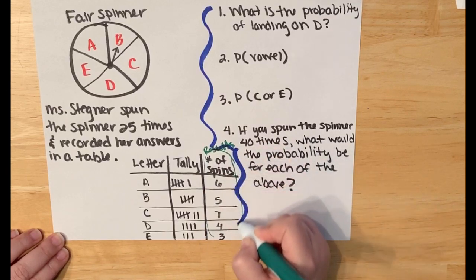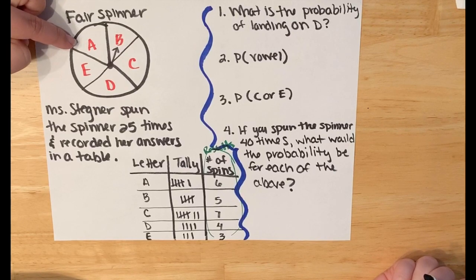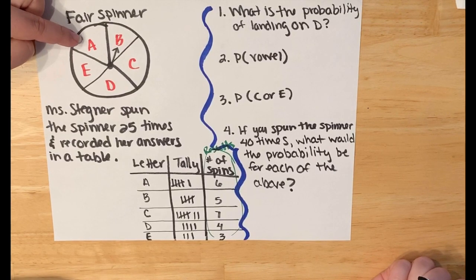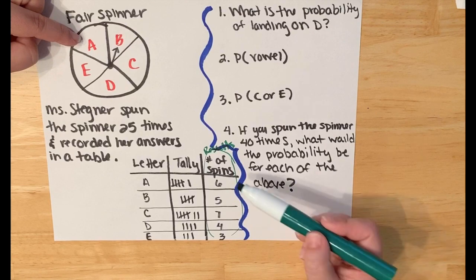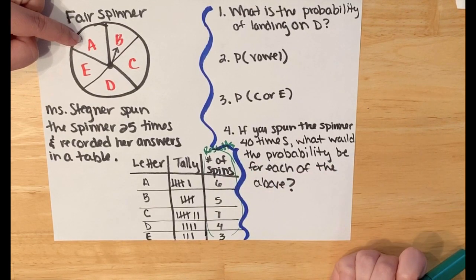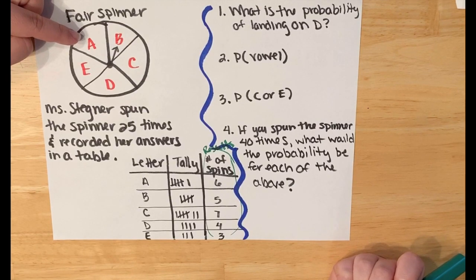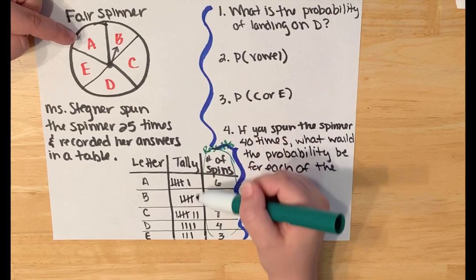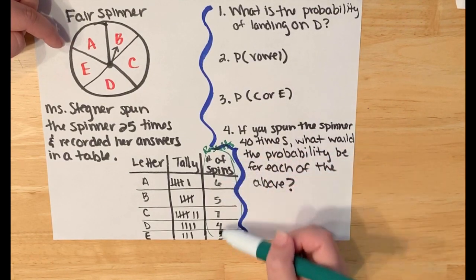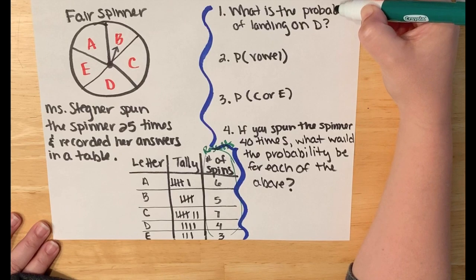Before, we were just saying, what's the probability of an A? And in this case, the probability of an A was 1/5. But I want to base my probability off my results of my experiment. It probably won't be 1/5, but it could be. And if it's not, it could be really close. If it's not, that's okay, because it's again based off the experiment that was performed, off of the results that I got. So let's look at some questions over here.